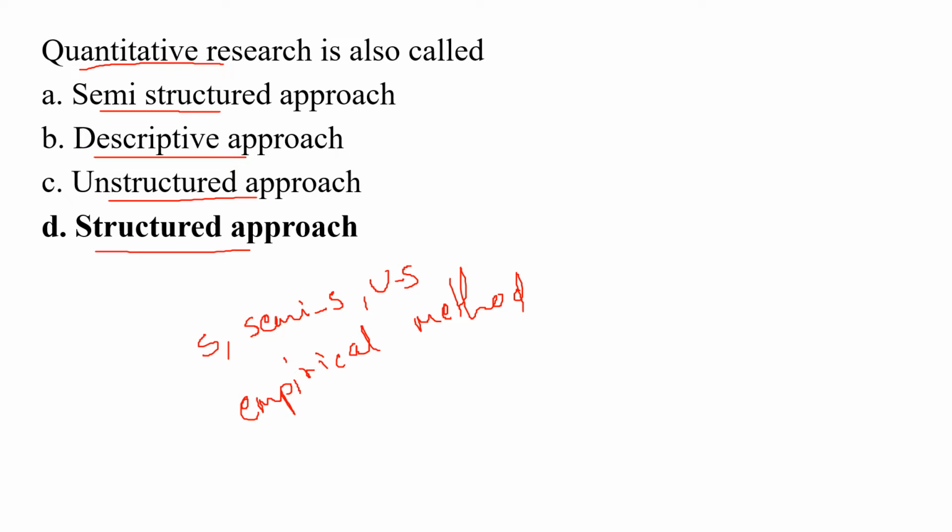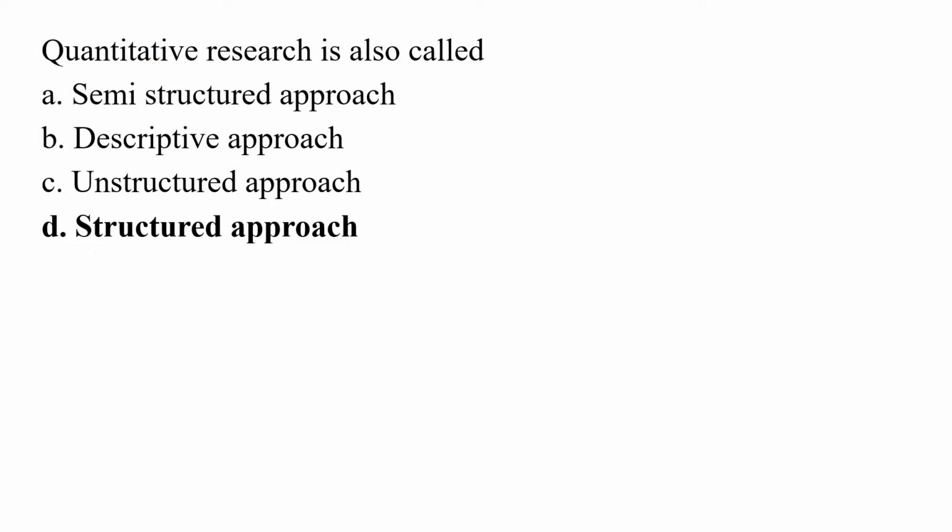And qualitative research, that is an unstructured approach, is an approach for exploring and understanding social and human problems as described by individuals, and it aims at gaining deep understanding of a specific organization or an event and provides narrative data. So according to the explanation, the correct answer for this question is option D. Quantitative research is called structure approach.